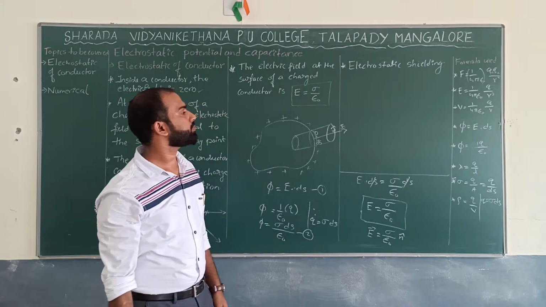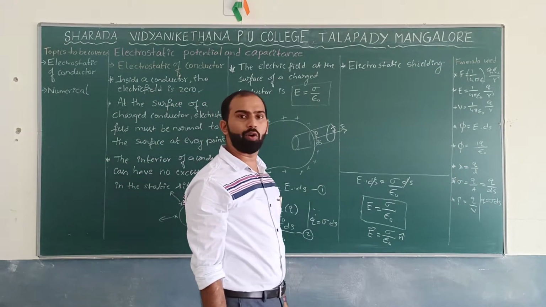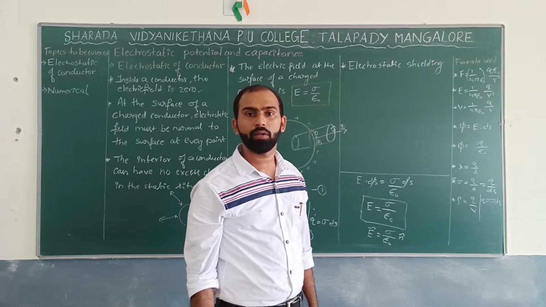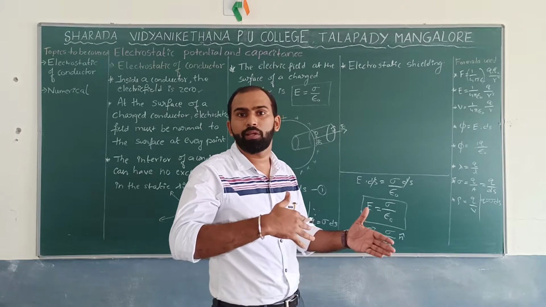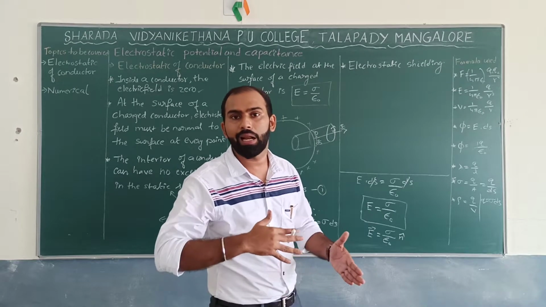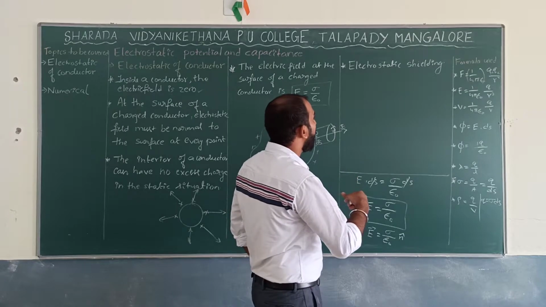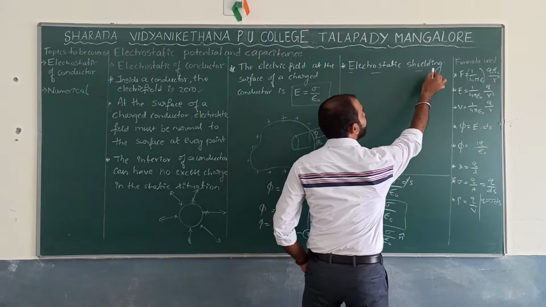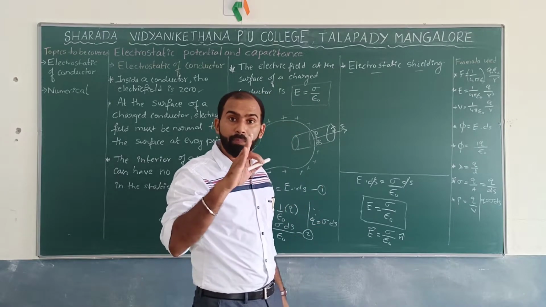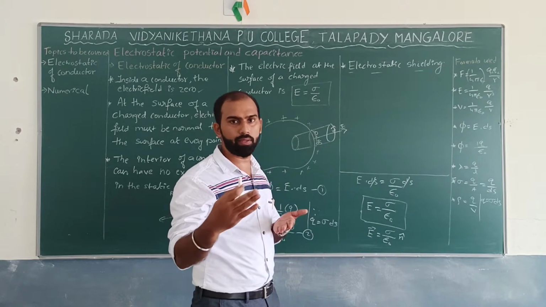Okay? Now next one is electrostatic shielding. Before my discussion, I asked one question: whether to sit inside the car or stand under the tree during the lightning bolt. Where to sit? You will get the answer now. Okay? Now, the basic definition of electrostatic shielding is a phenomenon of protecting a certain region under the influence of an electric field.